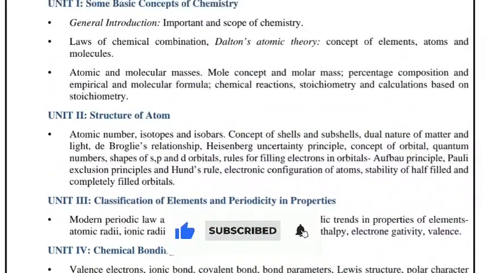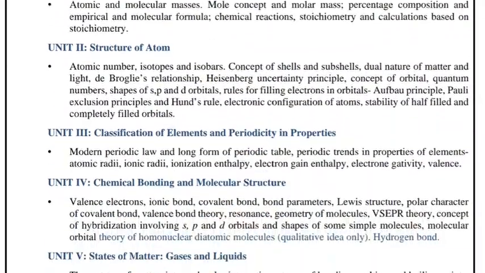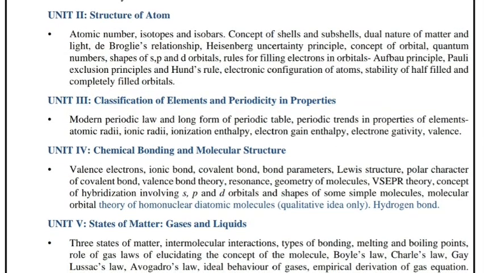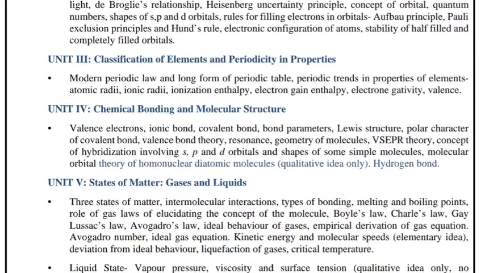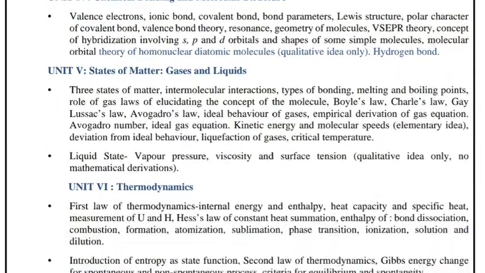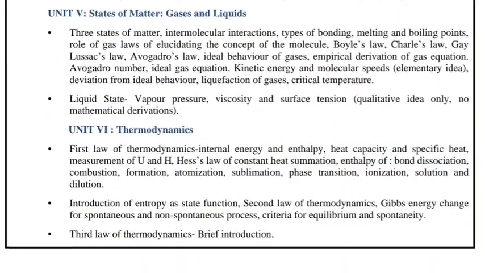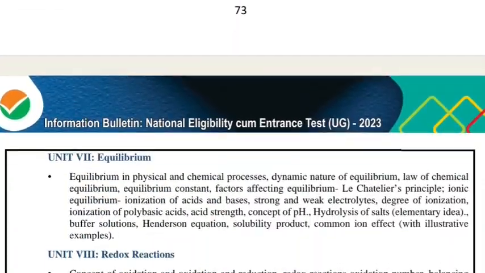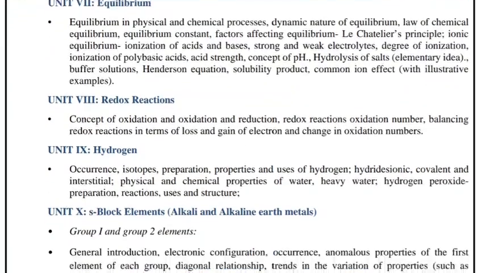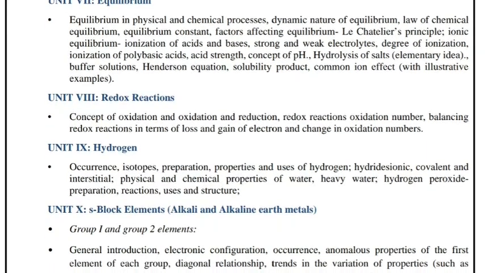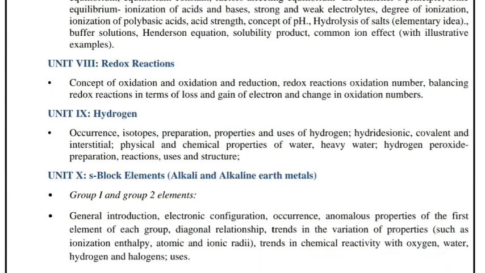Unit 1 is regarding some basic concepts of chemistry. Unit 2 is structure of atoms. Third is classification of elements and periodicity in properties, chemical bonding and molecular structure, states of matter, gases and liquids, thermodynamics, equilibrium, redox reactions, hydrogen, s-block elements, that is alkali and alkaline earth metals. Just see on the screen and observe it.